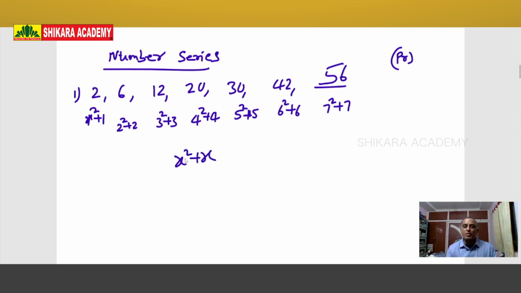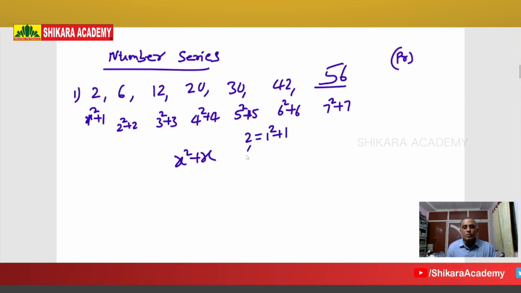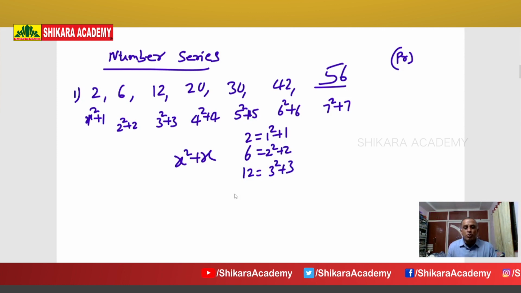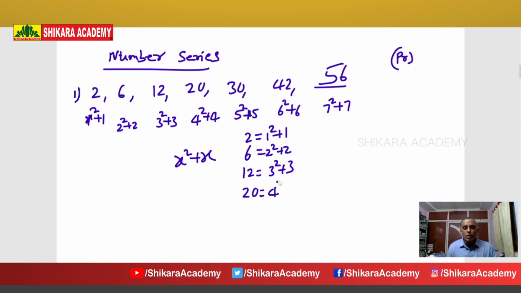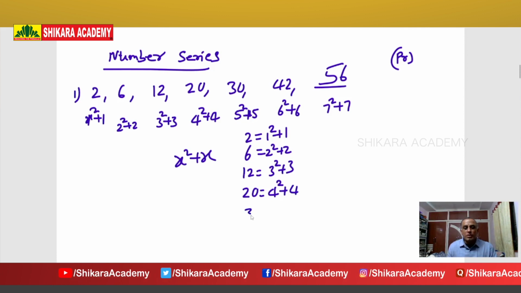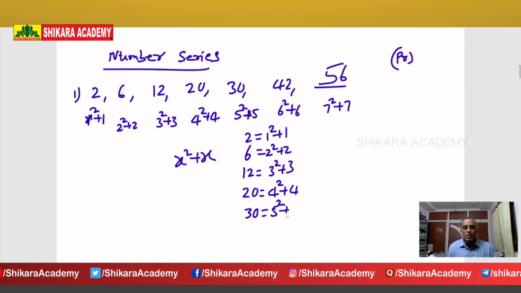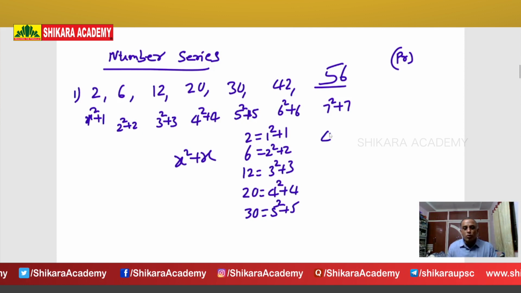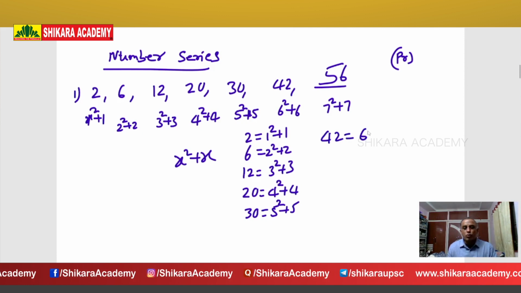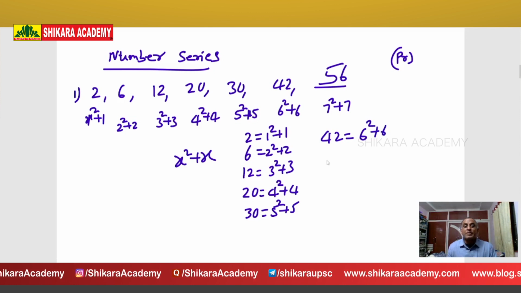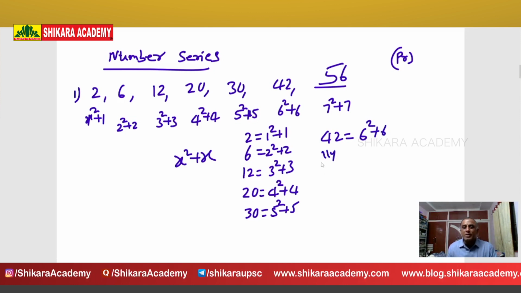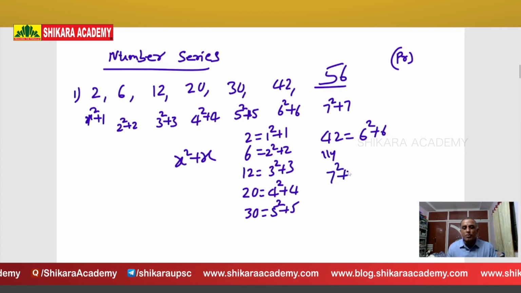Then the next lines: 2 is equal to 1 square plus 1. 6 is equal to 2 square plus 2. 12 is equal to 3 square plus 3. 20 is equal to 4 square plus 4. 30 is equal to 5 square plus 5. 42 is equal to 6 square plus 6. Similarly, our answer is 7 square plus 7.